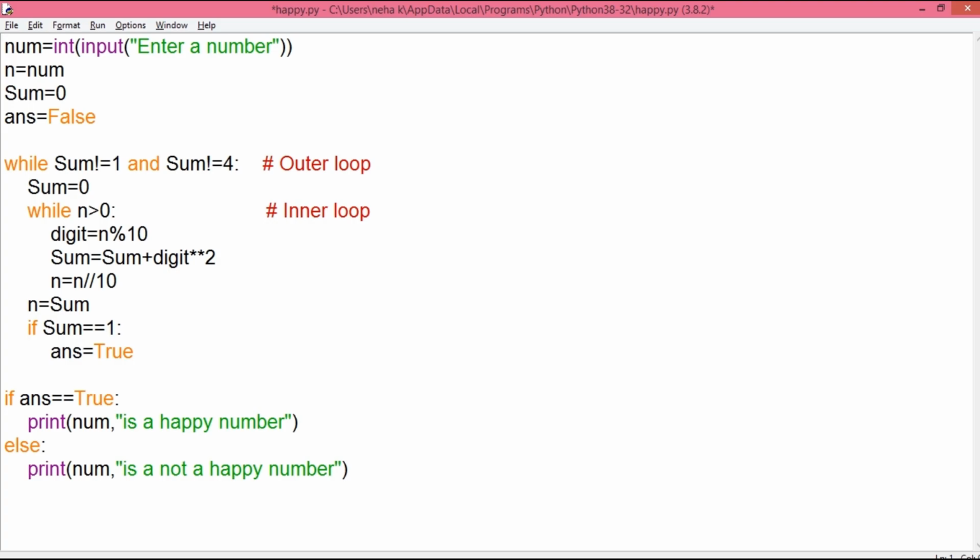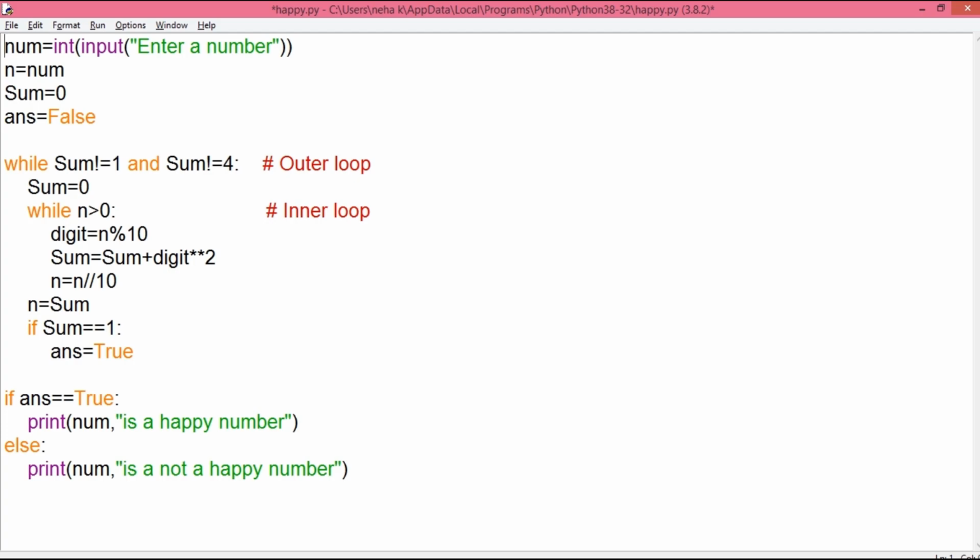the conditions are true. Sum gets the value 0 again, and the inner loop calculates the square of the digits of 1 and 0, and therefore sum will become 1, which gets copied to variable n. Now because the value of sum is 1 this time, you can see the variable ans will change from false to true, and it goes back to the outer loop.